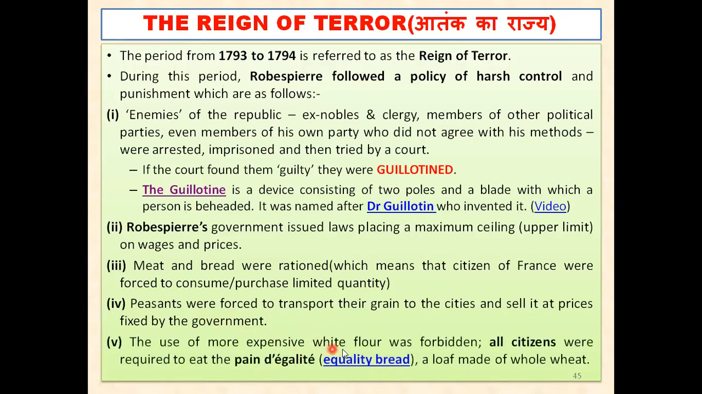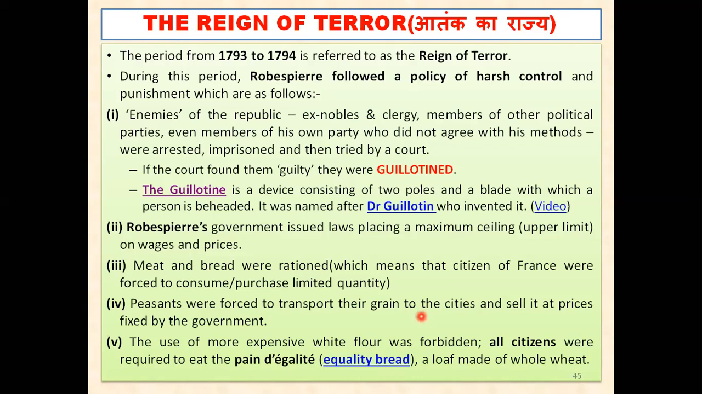The use of more expensive white flour was forbidden. Means they could not use expensive flour to eat also. That was also banned. They could not use the expensive wheat. Even all citizens were required to eat the pain de galette, that is equality bread. Everyone was forced to eat the same bread, a loaf made of whole wheat. Now, that is not very healthy, but everyone was forced to eat the same bread, known as equality bread.